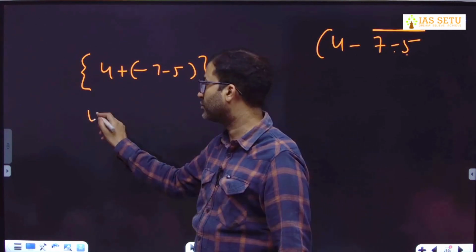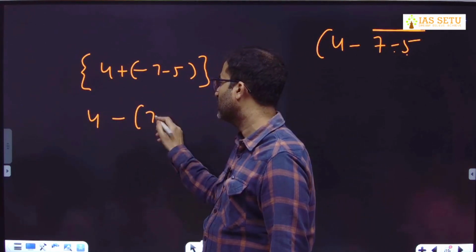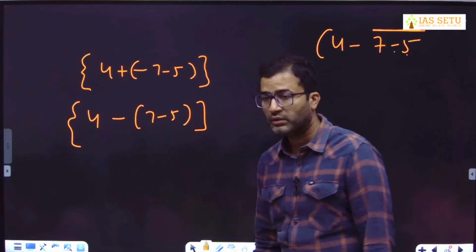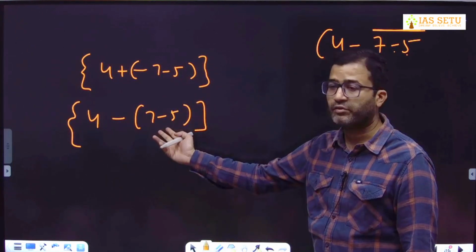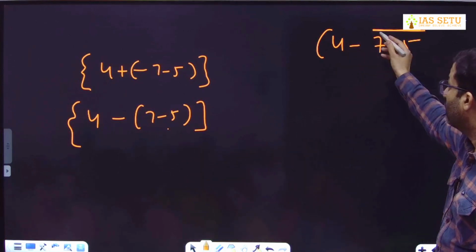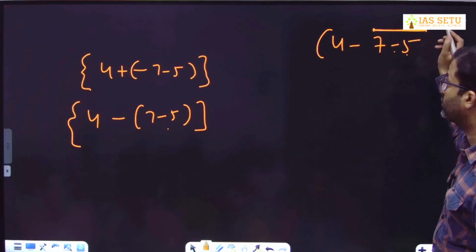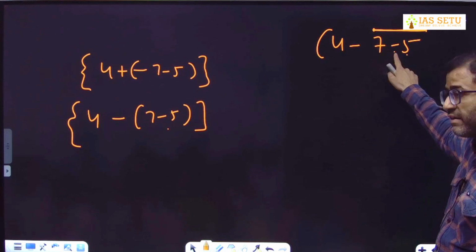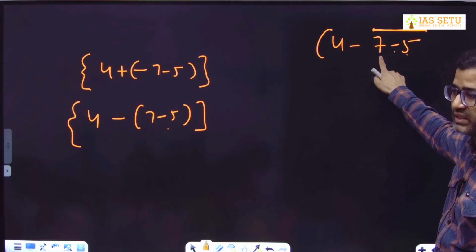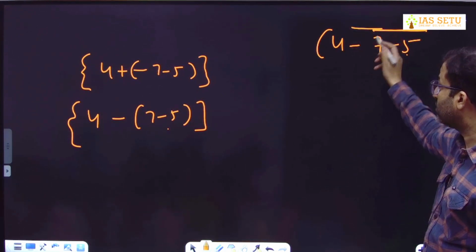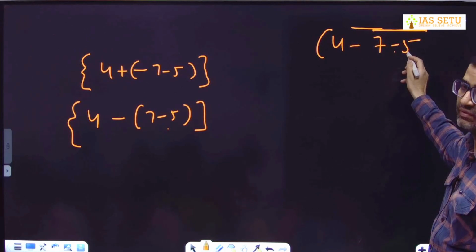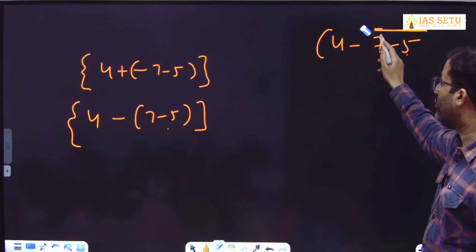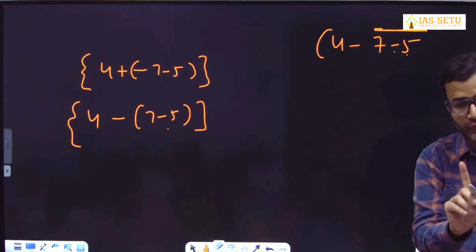If I change this question, 4 minus 7 minus 5, here you get minus 12, here you get 2. Same here. You have to check the range of this vinculum. If under this vinculum there is 7, negative 5, it means it is a plus 7. If the vinculum was like this, that is minus 7 minus, then it is minus 12. So your vinculum starts from 7, not from negative.